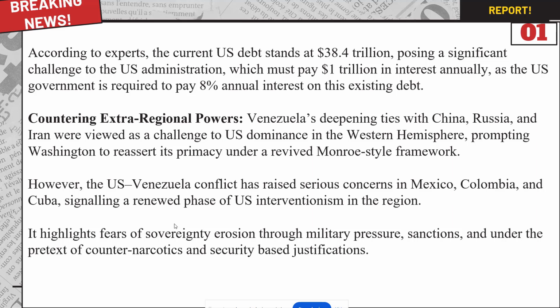Another is countering extra-regional powers. As I told you, Venezuela started having deepening ties with Russia, China and Iran, which were viewed as a challenge to US dominance in the Western Hemisphere, prompting Washington to reassert its primacy under a revived Monroe-style framework. However, the US-Venezuela conflict has raised concern in Mexico, Colombia and Cuba at the same time.